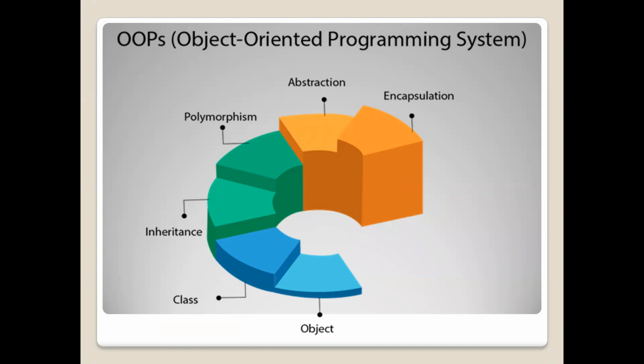We have already seen this slide in the topic of why Java is an object-oriented programming language. We came to a conclusion that Java is an object-oriented programming language because it supports classes, objects, inheritance, polymorphism, abstraction, and encapsulation. So here, in today's session, we are going to see from today's session.